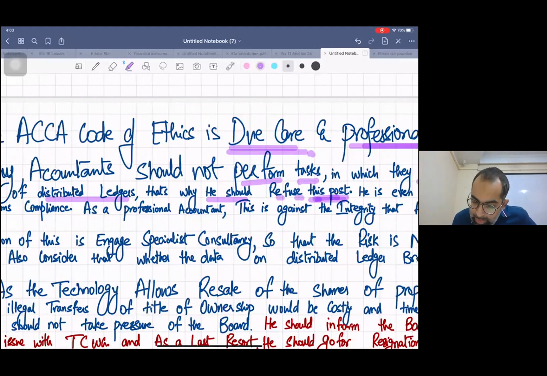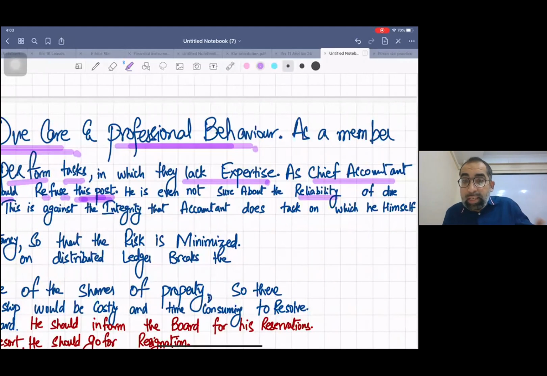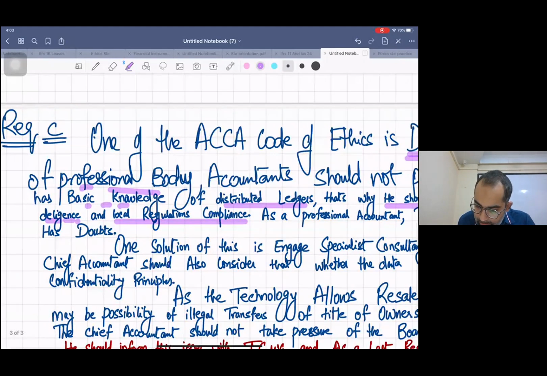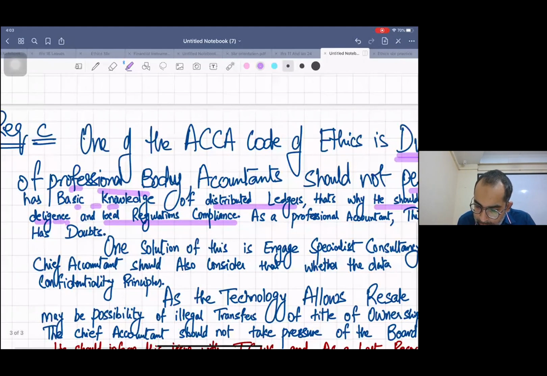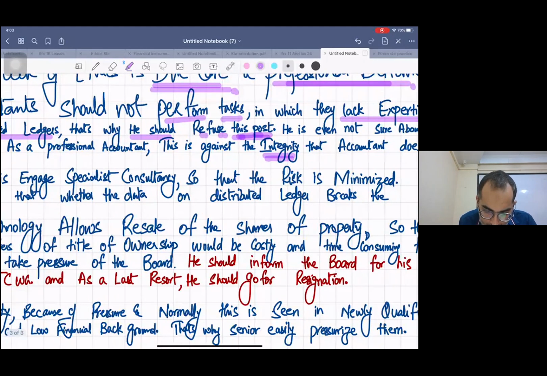Now he is even not sure about the reliability of due diligence and local regulations compliance, the law things. As a professional accountant, this is against integrity, that an accountant does tasks on which he himself has doubts.